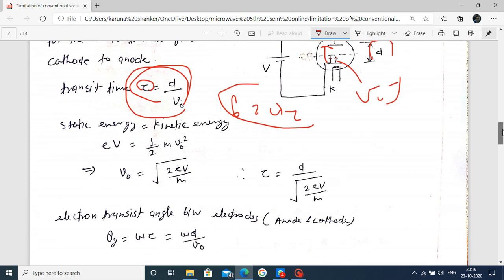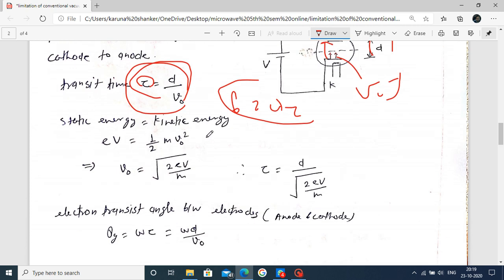Now, one relation: the static energy is equal to the kinetic energy. The static energy is e multiplied by V, where V is the applied voltage. The kinetic energy is half m v square, where m is the mass of the electron and v is the velocity. By arranging this, we find v naught.